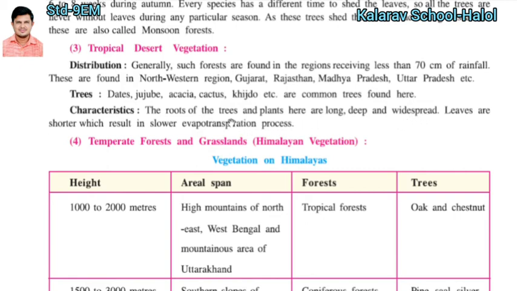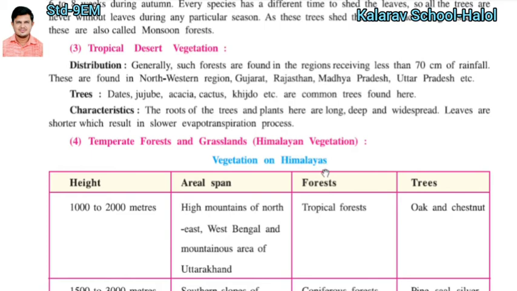The roots of the trees and plants here are long, deep, and widespread. The leaves are shorter in size, and because of that the evaporation process is very slow. You can find this in this type of trees, in the temperate forest or grassland.